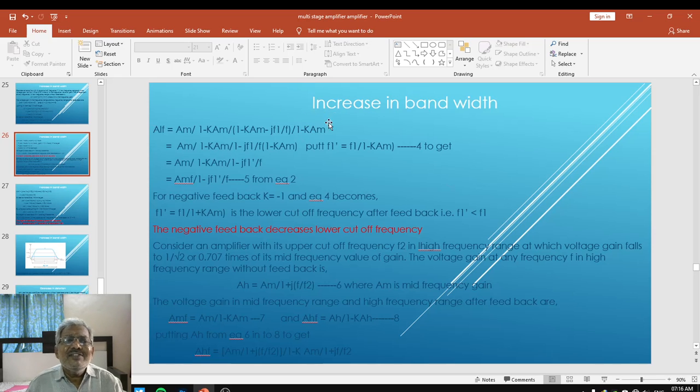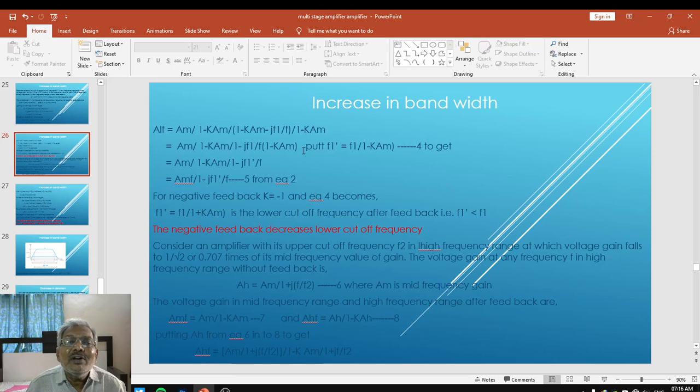Same equation we have considered and we are simplifying it: AM upon 1 minus K times AM, and 1 minus K AM upon 1 minus K AM is 1, minus J into F1 upon F into 1 minus K AM.